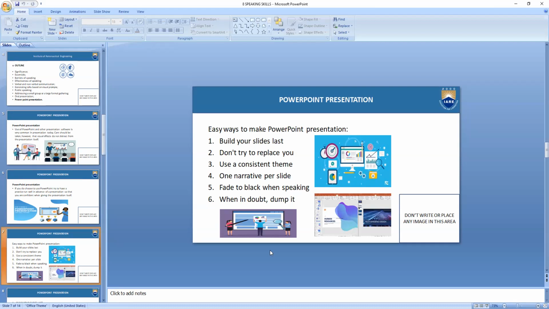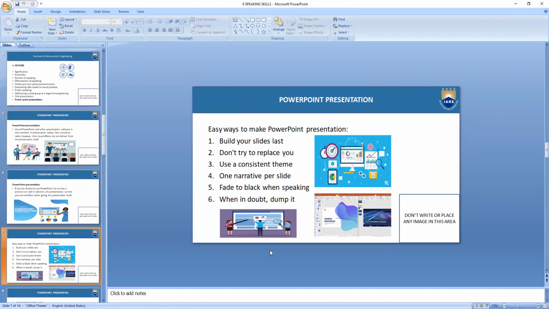Fade to black when speaking. What is it doing? It is replacing you. When your audience are seeing the slides, seeing the PPT, it is natural that their concentration is going away from you to the slides. They are moving their attention from you as a speaker and putting it on the slides.